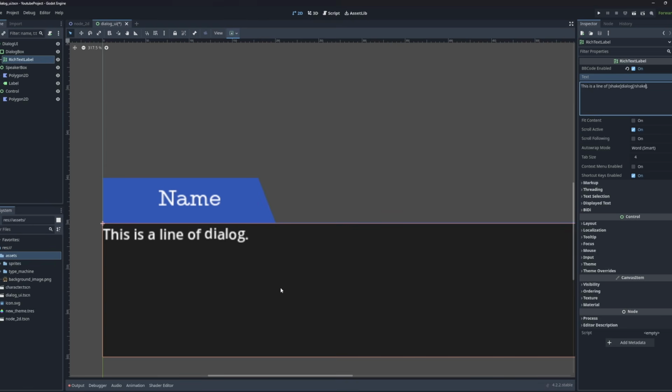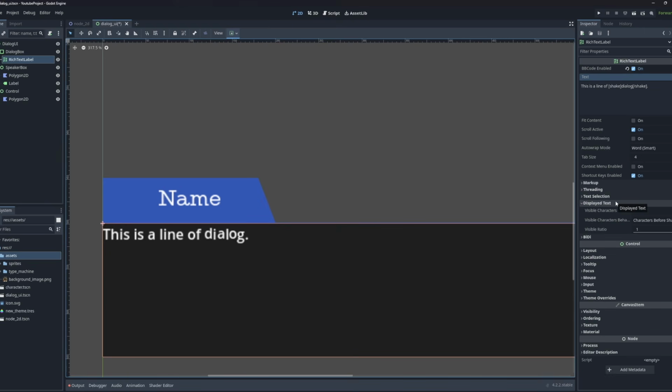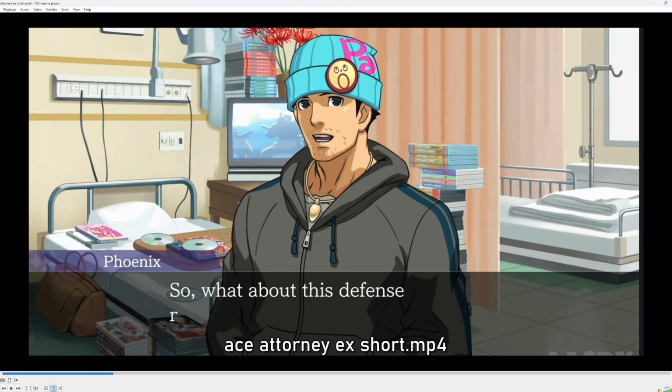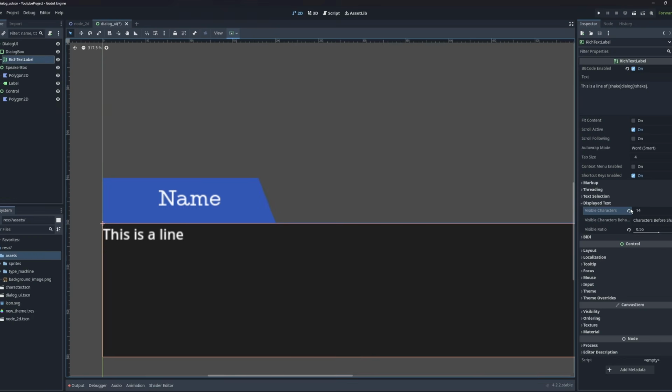And what I actually want to modify, instead of the rich text dialogue, is inside of this. It's the display text. As you can see here, we have a visible character attribute, and if it's -1, that just means display all the text. But if it has anything else than that, I'm going to put, for example, 1. This is the number of characters that is going to display, and this is what we're going to use to animate the text, like it is in Ace Attorney, just like that, right? So this is something we'll do later on. I'm going to put it back to -1 for now.